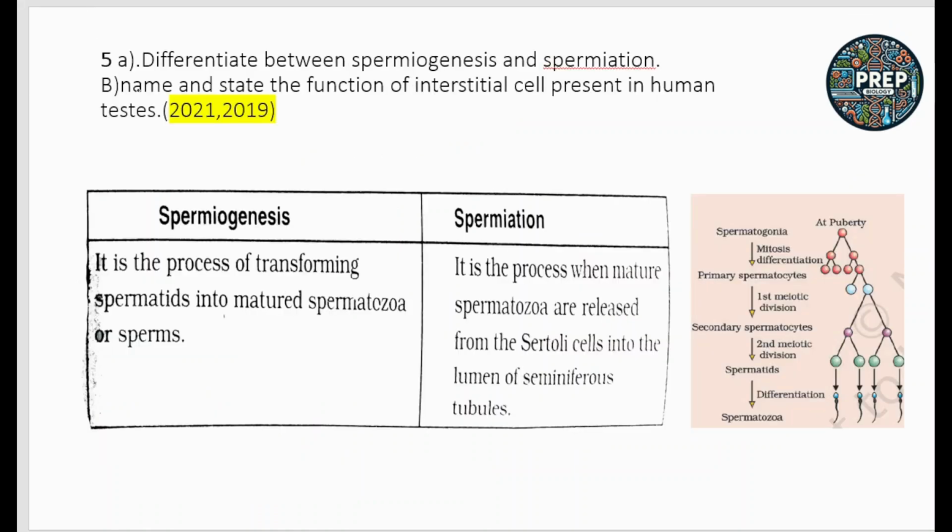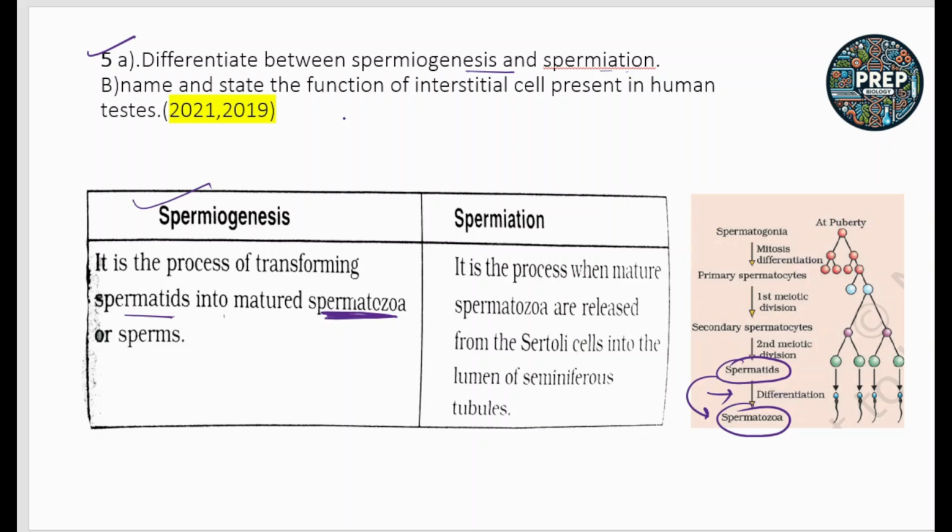Next is question number 5. Differentiate between spermiogenesis and spermiation. This difference is very, very important. What is spermiogenesis? It is the process of transforming spermatid into mature spermatozoa. So spermiogenesis is when the spermatid is converted into the spermatozoa. That process is called spermiogenesis.